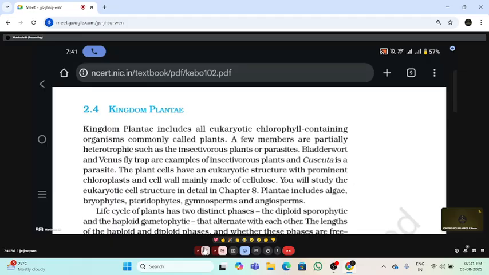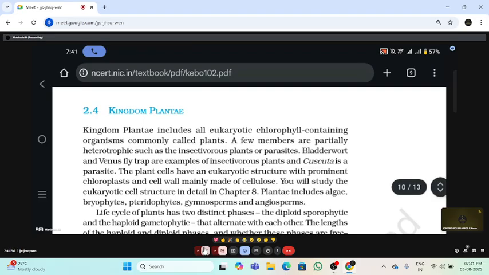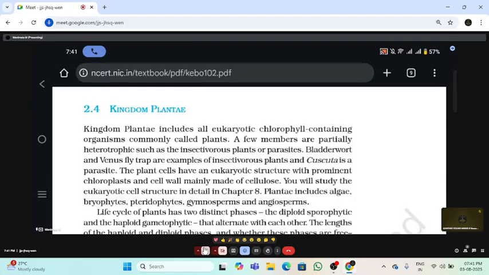Okay. So the plant kingdom. So we all know the kingdom Plantae includes eukaryotic organisms only. Among all 5 groups, which kingdom has the chlorophyll pigment? That is kingdom Plantae. But in plants also, some organisms are partially heterotrophic.